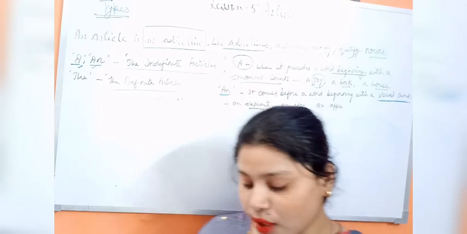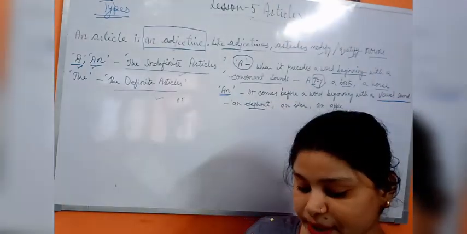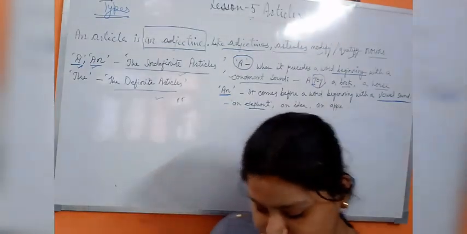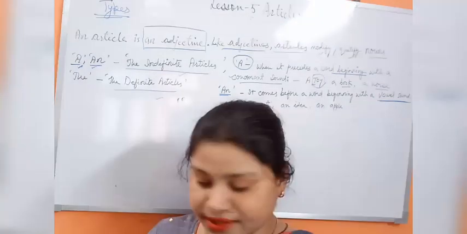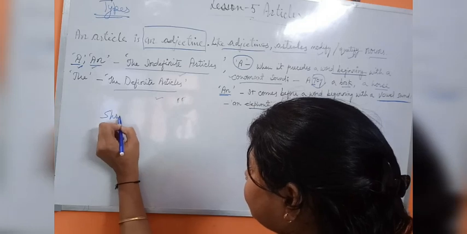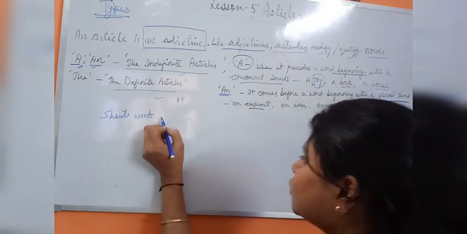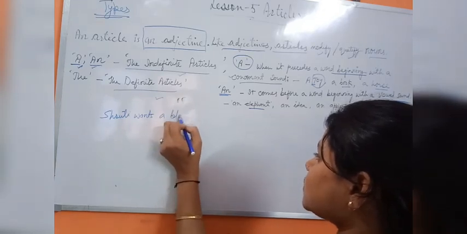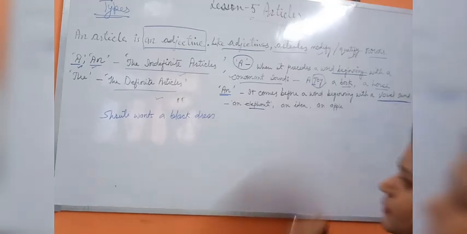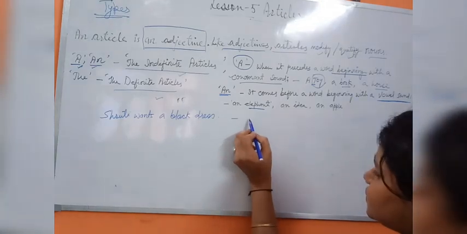A is used before a noun that does not begin with a vowel sound, as I explained, and an is used with a noun that begins with a vowel sound. See, the example is given: Shruti wants a black dress. Clear? So this is how it refers in a general way.